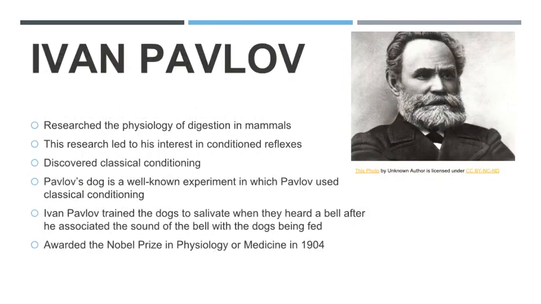Ivan Pavlov researched the physiology of digestion in mammals. This research led to his interest in conditioned reflexes. Discovered classical conditioning. Pavlov's dog is a well-known experiment in which Pavlov used classical conditioning. Ivan Pavlov trained the dogs to salivate when they heard a bell after he associated the sound of the bell with the dogs being fed. Awarded the Nobel Prize in Physiology or Medicine in 1904.